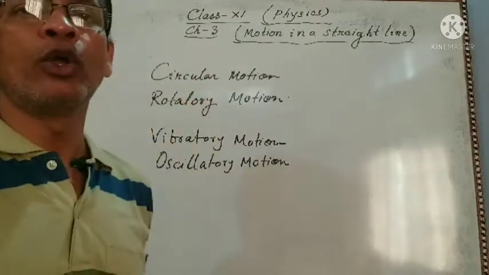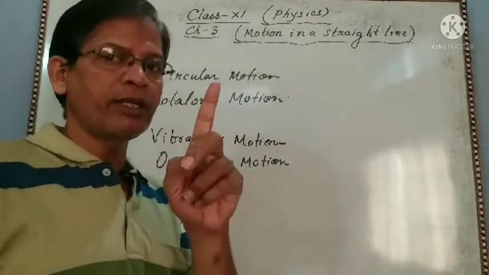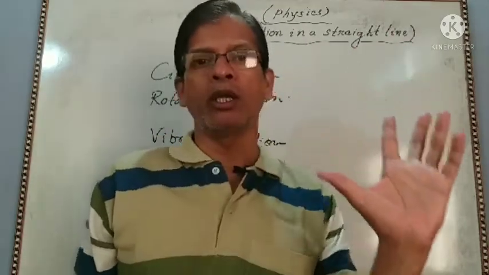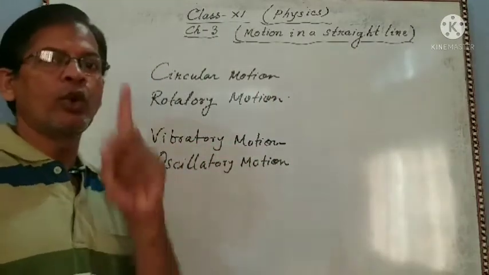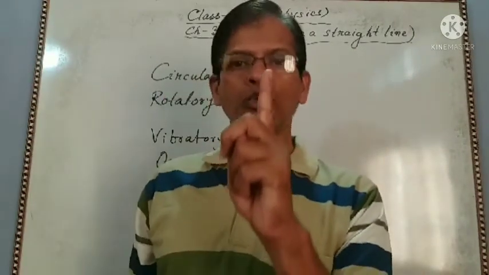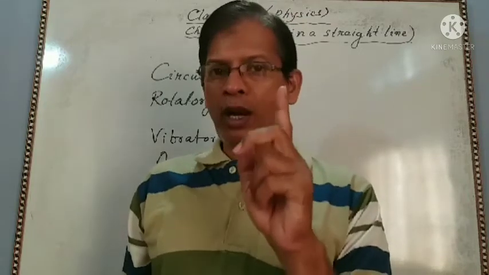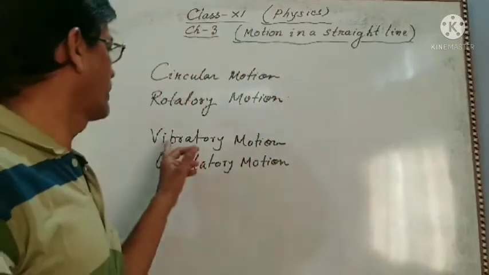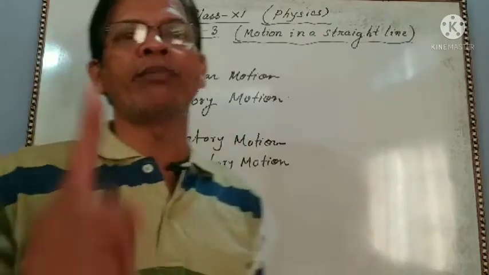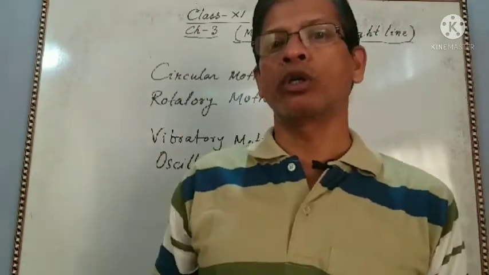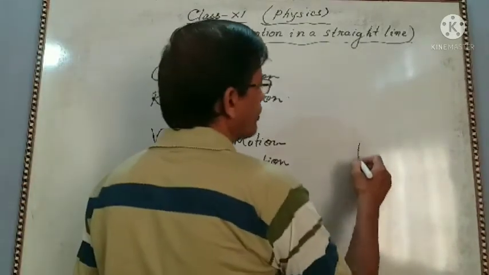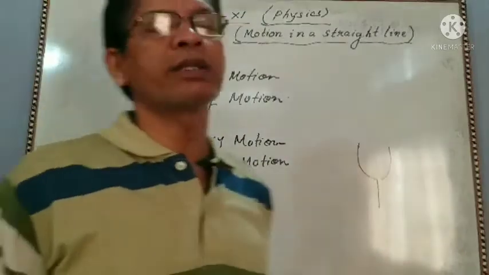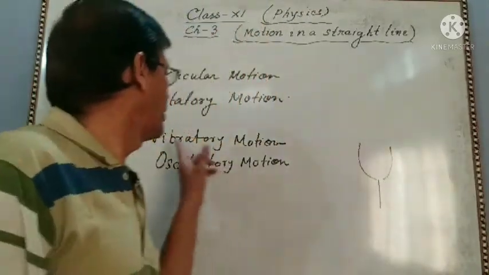Vibratory motion means when a body vibrates, moving to and fro, but its amplitude is very small, then this is called vibratory motion, like the motion of a tuning fork. When it vibrates, its motion will be vibratory motion.